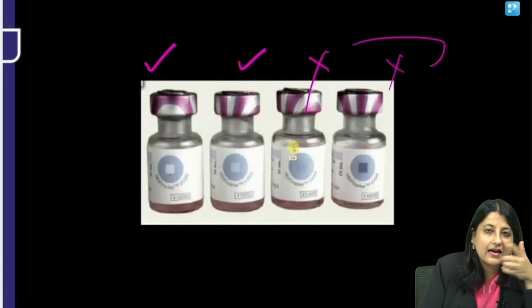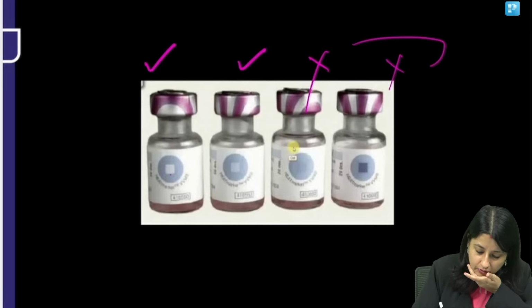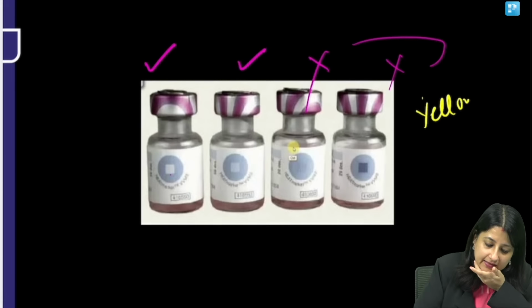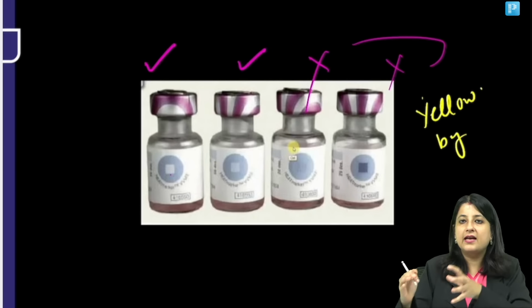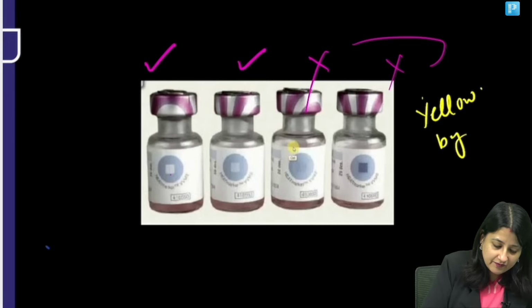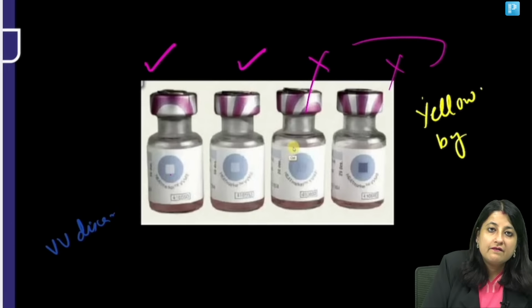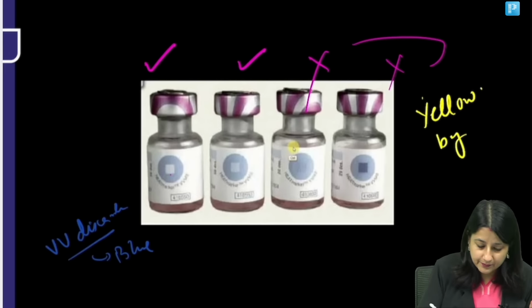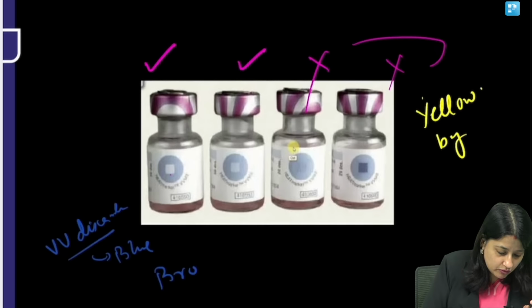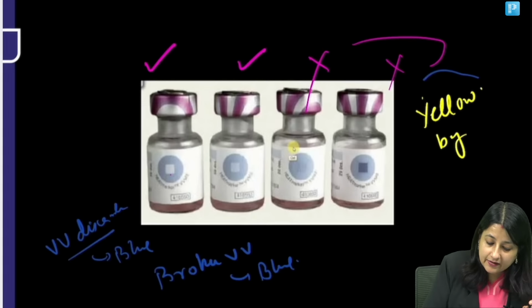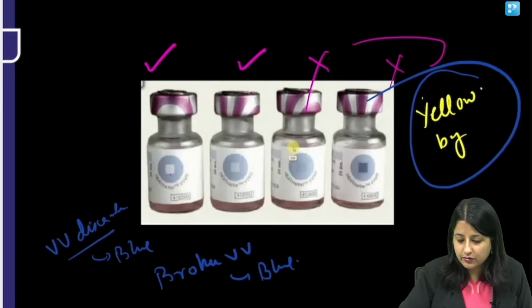And you're going to discard it in blue containers? No, you're going to discard it in yellow containers because these still contain vaccine. Technically, if they say vaccine vial discarded, it goes in the blue bag because it is glassware. Or if they say broken vaccine vial, also discarded in blue. But here it has the vaccine, so it's going into a yellow bag.